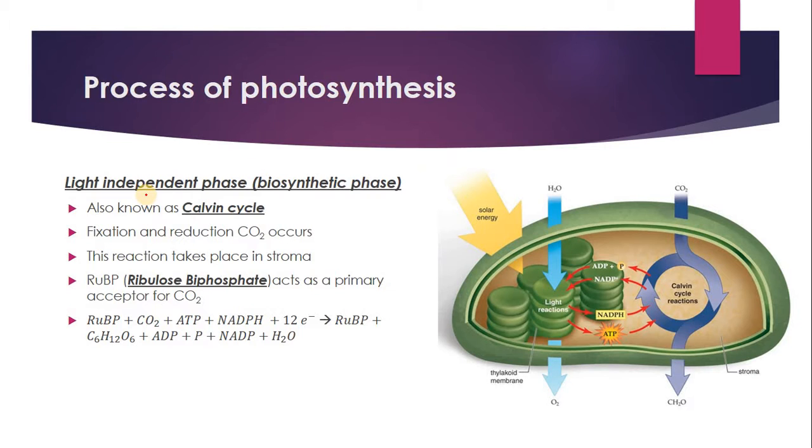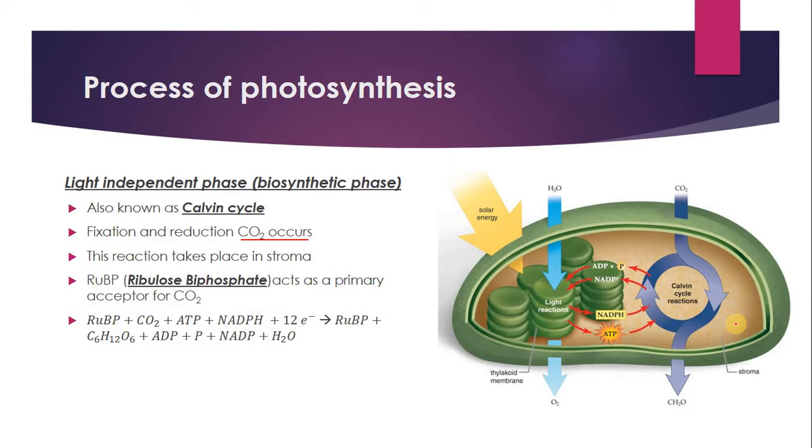The next phase in the photosynthesis reaction is the light independent phase, or biosynthetic phase. This is also known as the Calvin cycle. During this process, the real fixation of CO2 occurs. This reaction takes place in the stroma. It is very important to understand where the first and second phases take place. The first phase, the light dependent phase, takes place in the thylakoids. The second phase, the light independent reaction, takes place in the stroma.